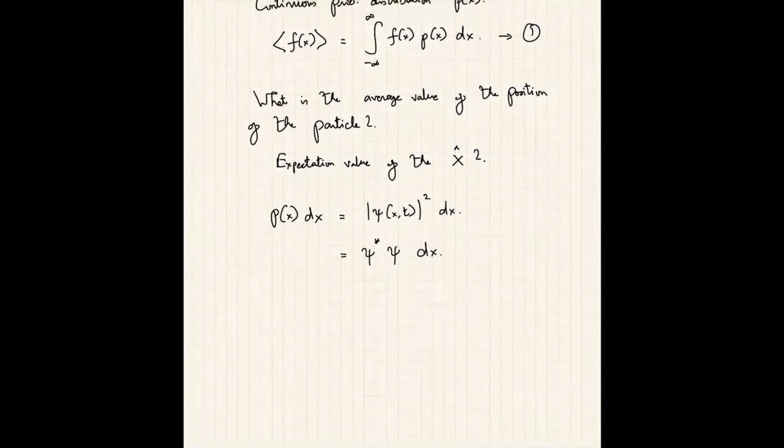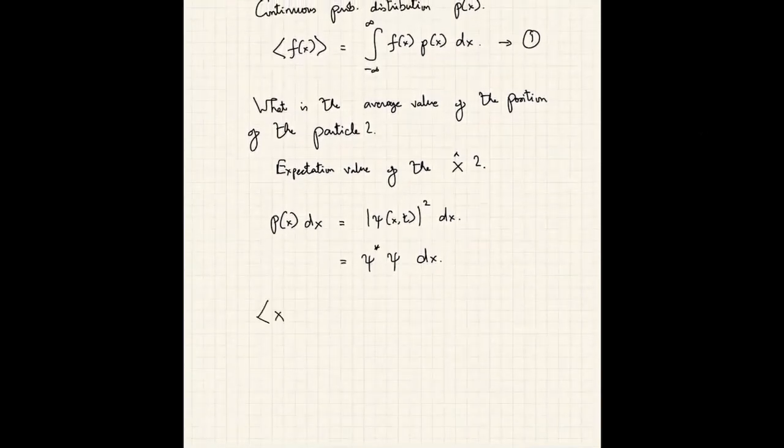The average value of the position operator, calculated assuming that the system is described by some wave function psi of x, is given by the integral from minus infinity to infinity of psi star x x psi of x dx. Okay. Now, the way you calculate this is by sandwiching this operator between psi star and psi.